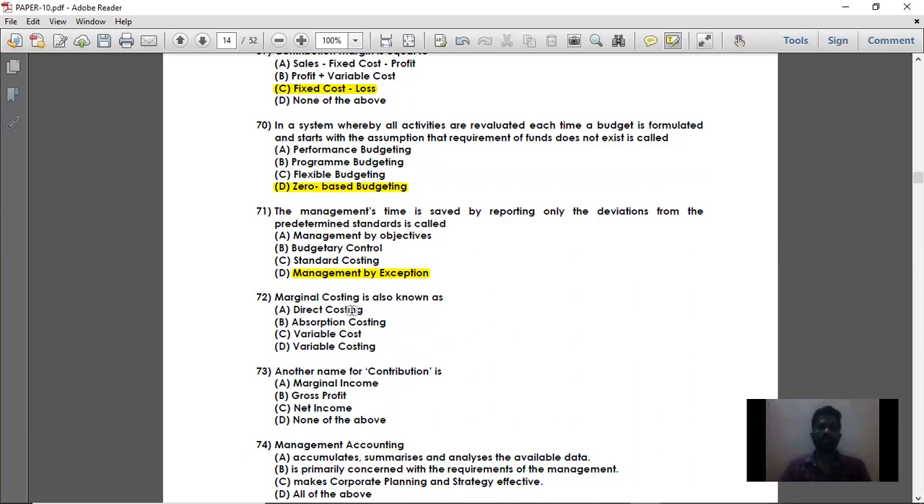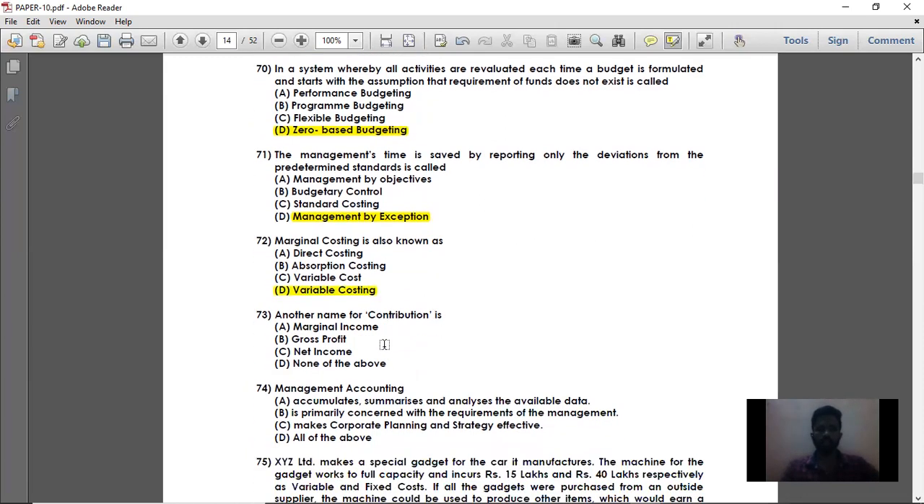Next, 72: marginal costing is also known as simple variable costing. As we discussed earlier, marginal costing is nothing but variable costing. Marginal costing consists of the prime cost plus variable overheads. Whatever your variable cost is, it is called marginal cost. So marginal costing is also known as variable costing.